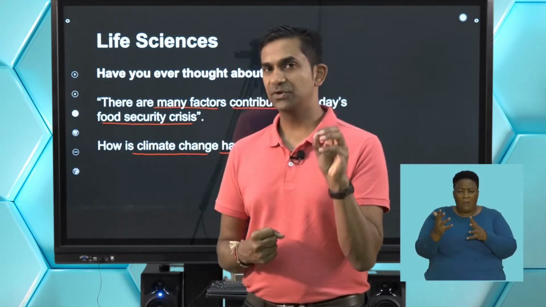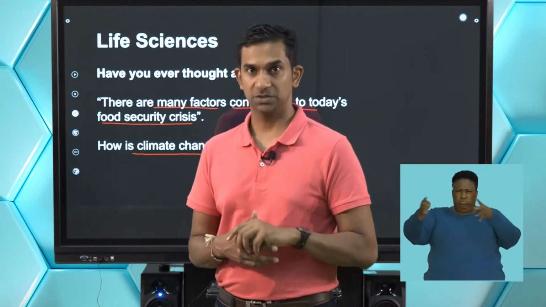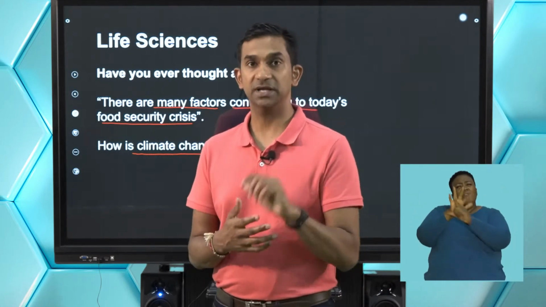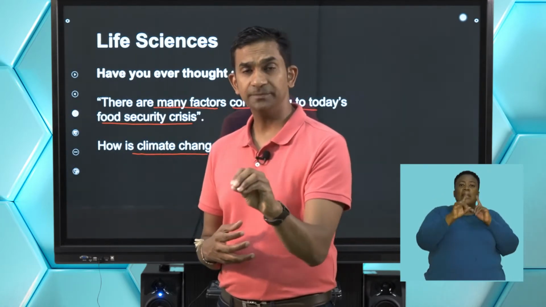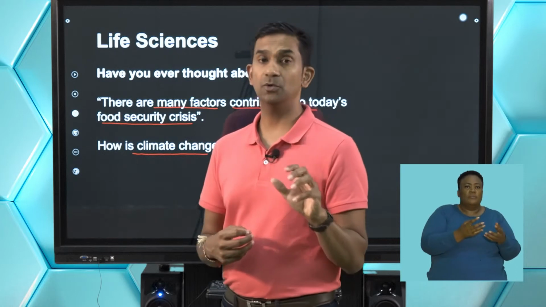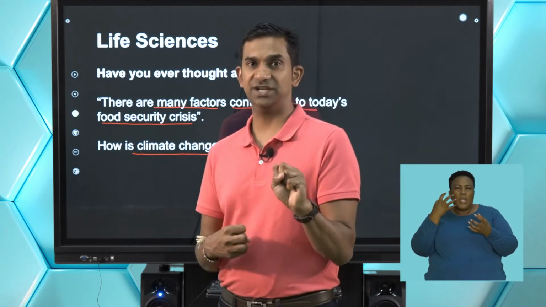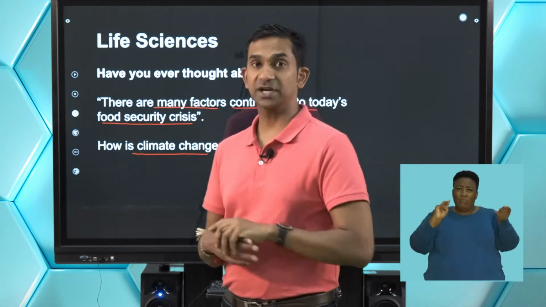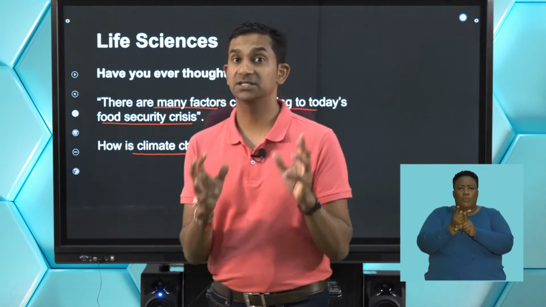However, have we thought about the impact that climate change has on food security? Globally, we've spoken about global warming. Have we considered the impact of global warming on food production, and how weather patterns have changed and affected the production of food? These are important concepts that we need to look at when we discuss food security.